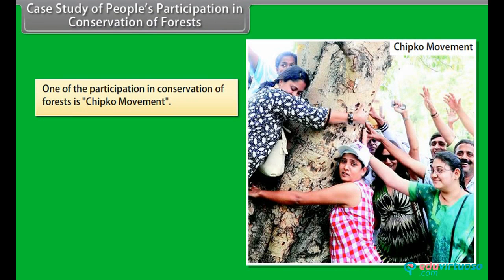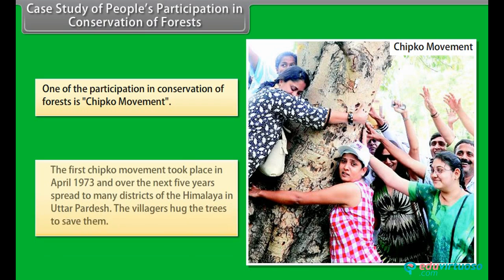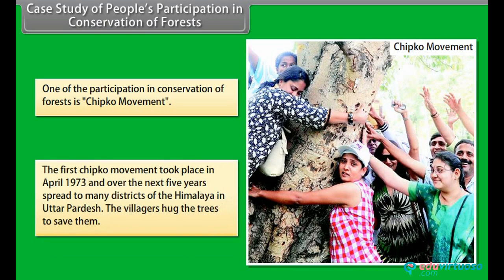Case study of people's participation in conservation of forests. One of the examples of people's participation in conservation of forests is the Chipko movement. The first Chipko movement took place in April 1973 and over the next 5 years it spread to many districts of Himalaya in Uttar Pradesh. The villagers hugged the trees to save them.